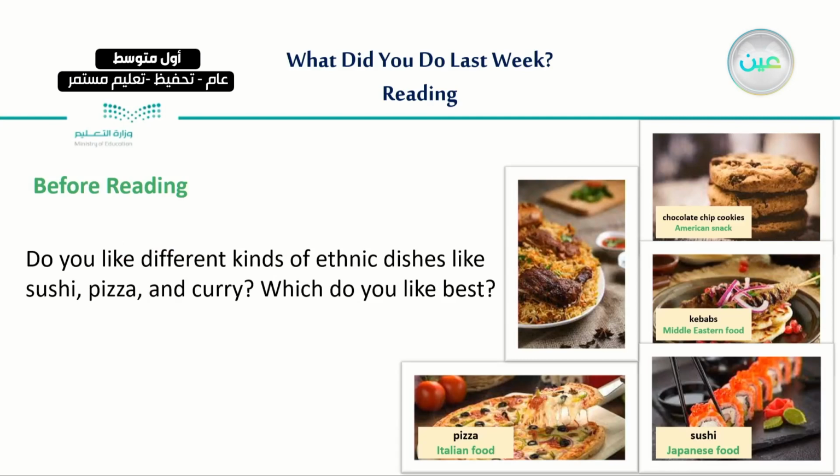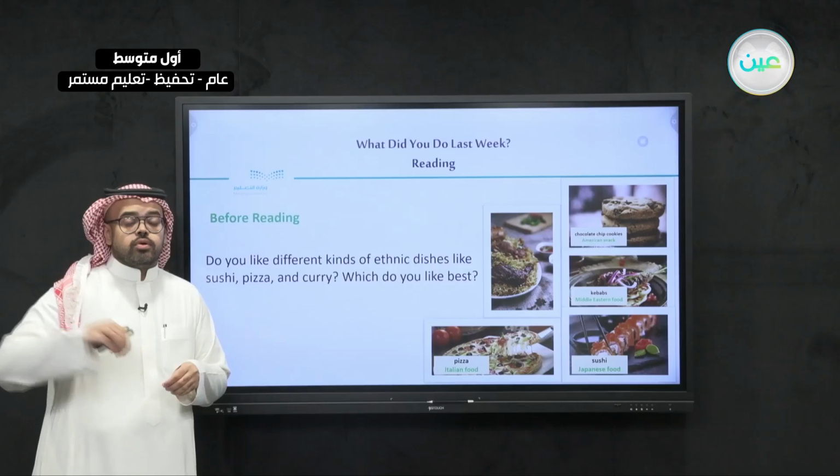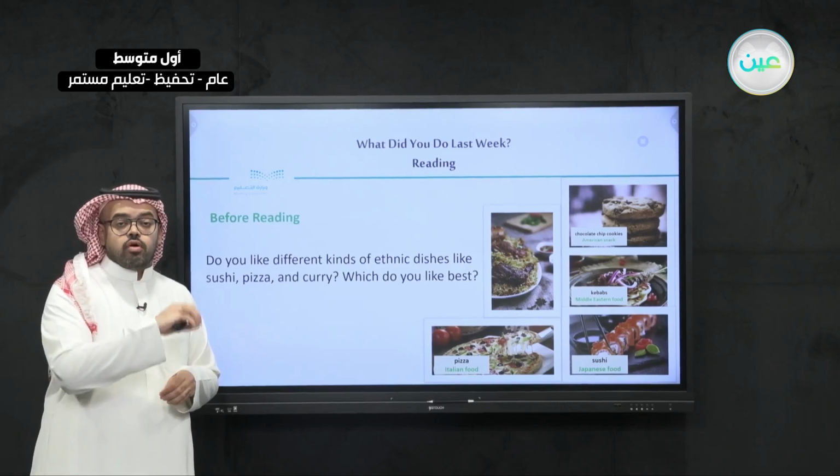So let me ask you this. Do you like different kinds of ethnic dishes like sushi, pizza, and curry? And which do you like best? When I say different kinds of ethnic dishes, it means dishes that come from different parts of the world.